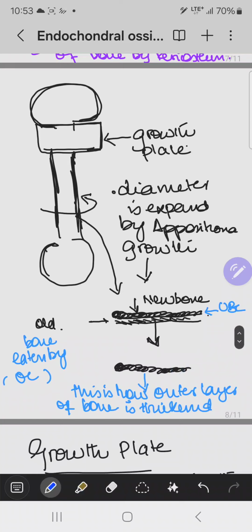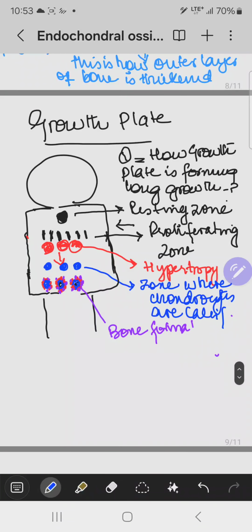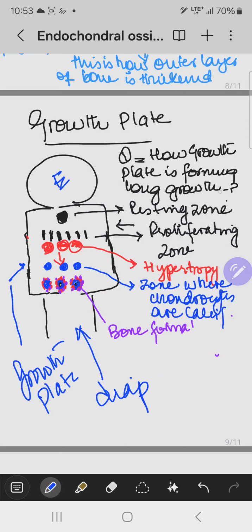As far as the growth plate is concerned, one thing is important. If this is the growth plate, and this is the diaphysis of the bone, and this is the epiphysis of the bone, in the growth plate there are different zones. The first zone is the resting zone, in which the cells are not proliferating.